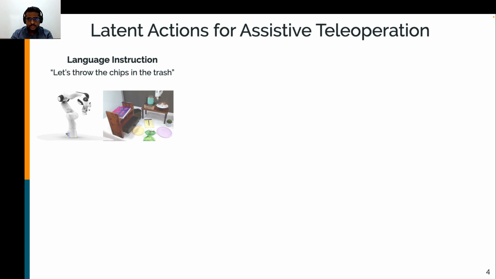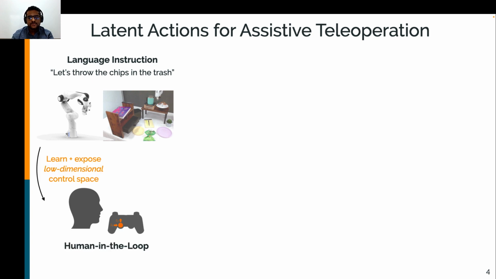To give a short primer, I want to consider a robot, environment, and some task description. Rather than learn to execute actions autonomously in the environment, the robot is going to take a dataset of demonstrations, then learn and expose a low-dimensional control space for the human to use. The human is then going to use this control space to work collaboratively with the robot. Instead of controlling individual end effector directions (forward, backwards, left, right, up, down), these spaces are more semantic and state dependent. Pushing up on a joystick might bring you closer to the bag of chips, while left, right may allow you to better align the gripper to make it grasp.